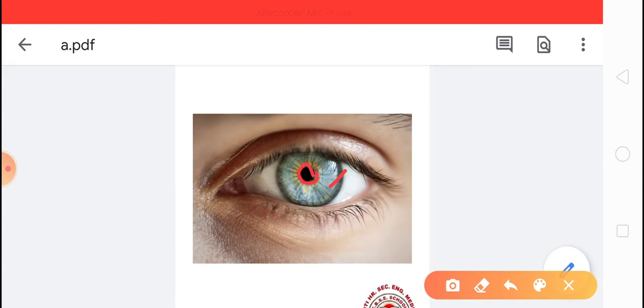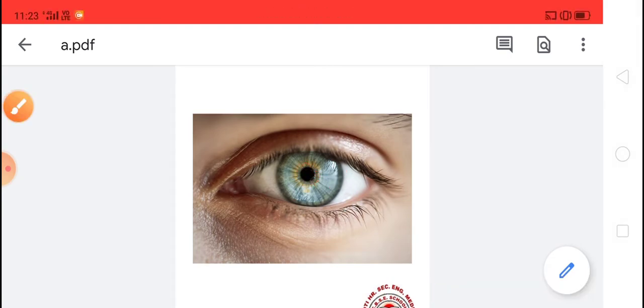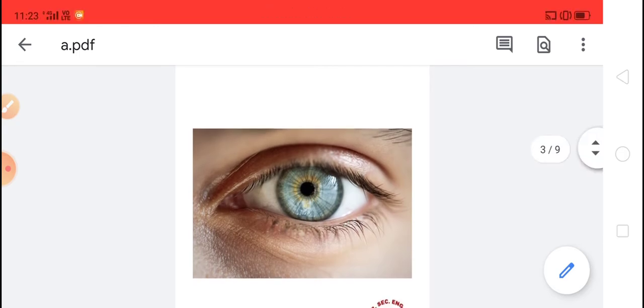Then after that, pupil. Pupil is an opening in the center of the iris. You can see the dark spot is in the center of eye, in the center of the iris. That is called pupil. Pupil, it looks like a black spot. You can see in the center of the iris there is a black spot and that spot is called pupil. The light enters into the eye through this pupil.